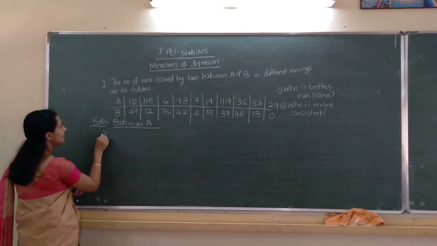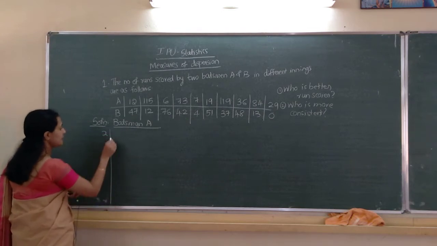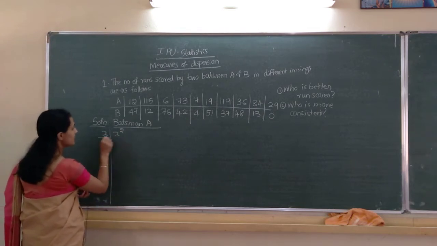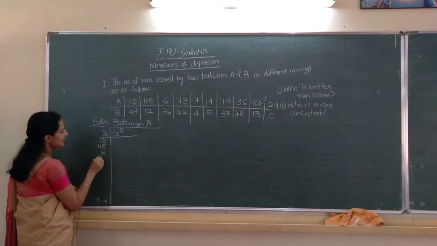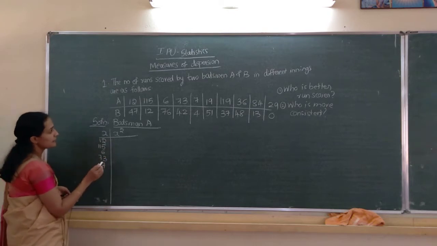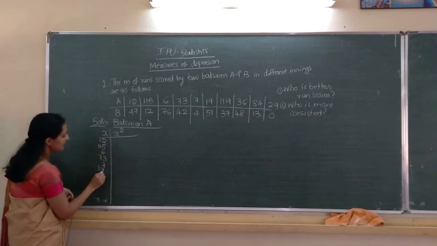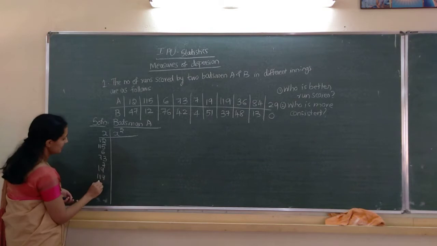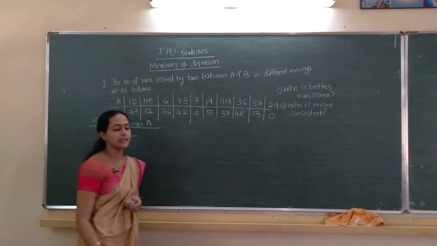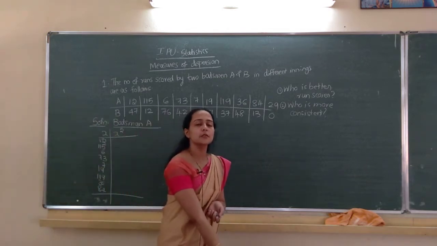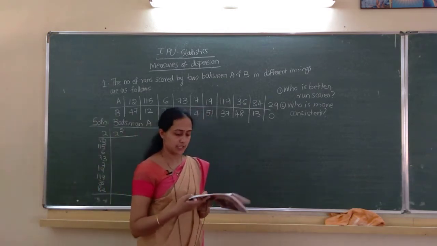Here I am writing x itself, next x square. X is 12, 115, 6, 73, 7, 19, 119, 36, 84, 29. Next x square is required to compute standard deviation, correct?